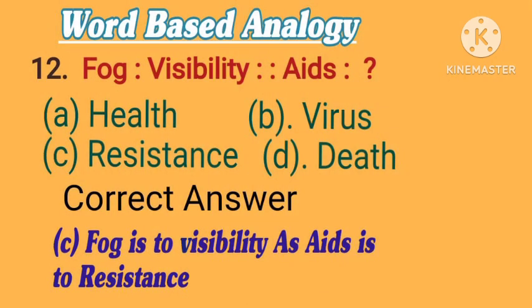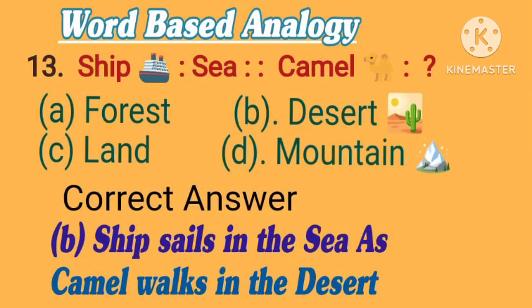12. Fog is to visibility, as AIDS is to what? Options are A. Health. B. Virus. C. Resistance. D. Death. Correct answer is C. Resistance. Fog is to visibility, as AIDS is to resistance.